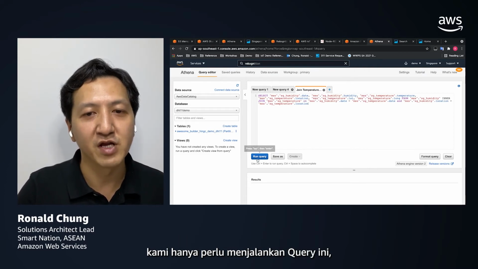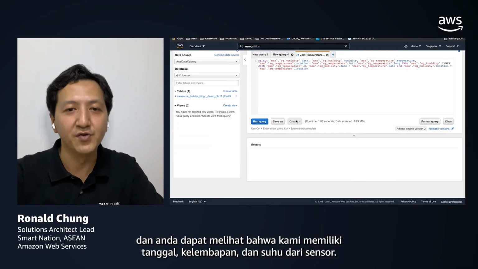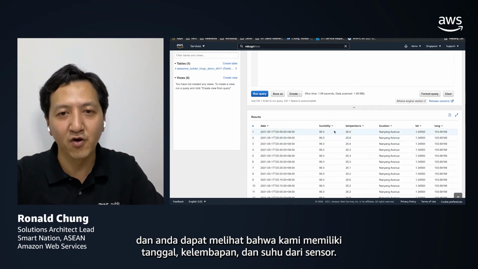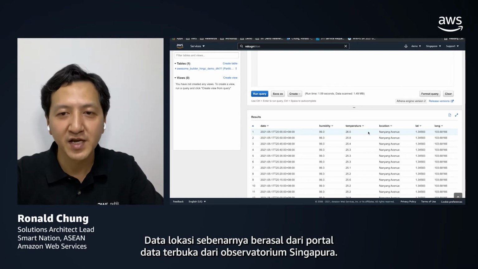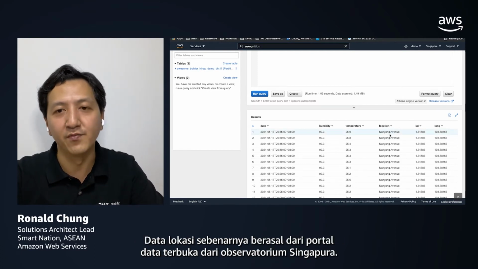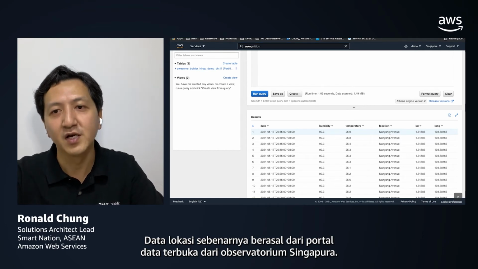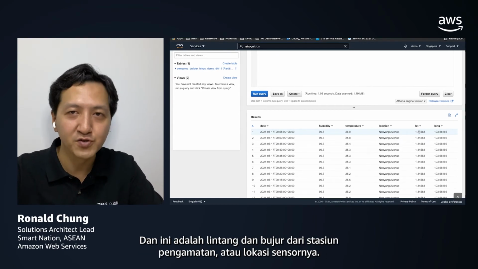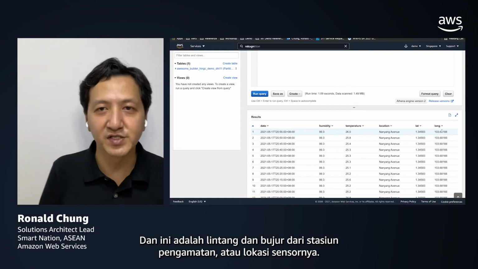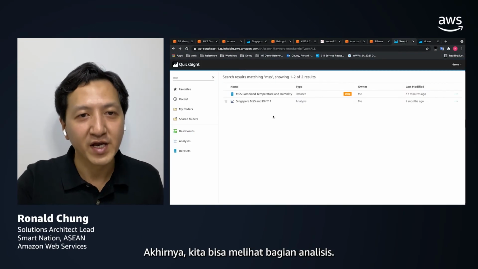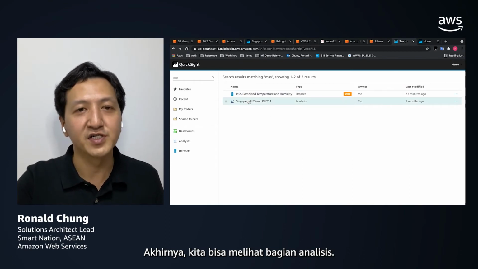So we can simply run this query, and you can see that we have the date, and we have the humidity and temperature from the sensor. The location data is actually from the open data portal from Singapore Observatory. And these are the latitude and longitude of the observatory stations or the sensor locations. And finally, we can see the analysis part.